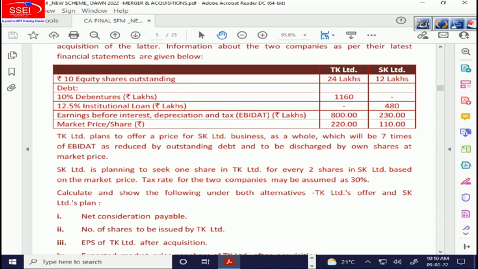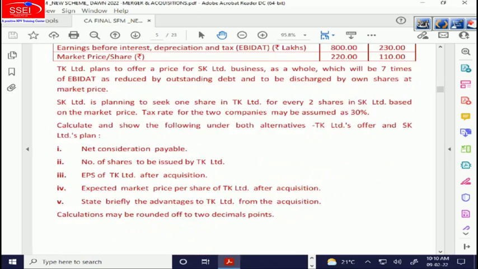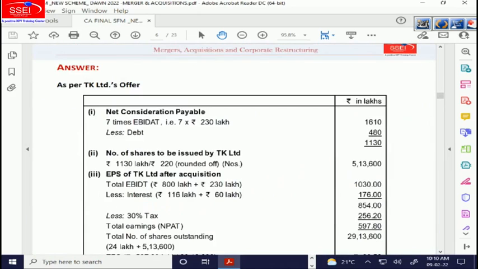shares of TK plus the 5.14 lakhs issued to SK. So 24 plus 5.14, that's approximately 29.14 lakh shares. So if I divide the combined earnings, which is 597.8, divided by the combined number of shares, which is 29.14, I get 20.51. Let me check the answers.